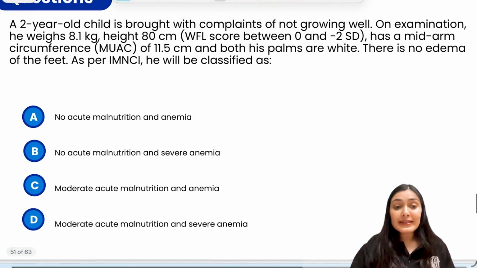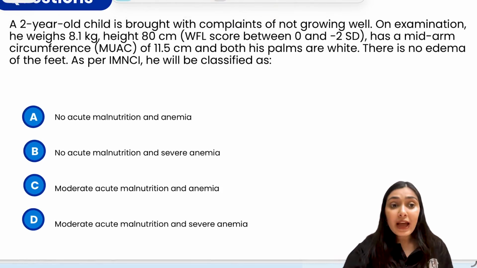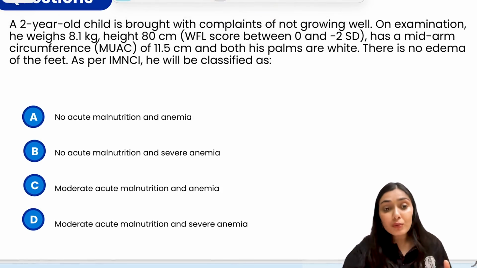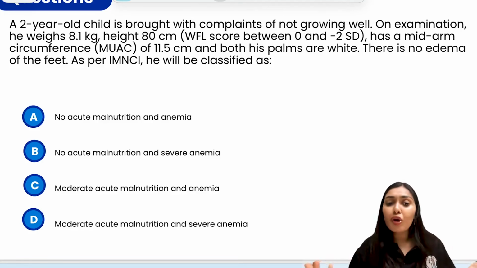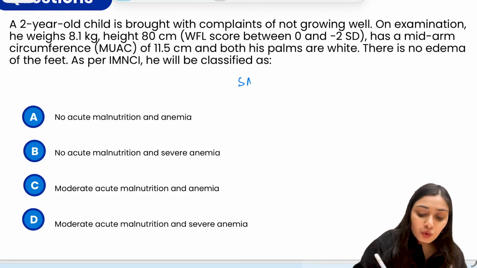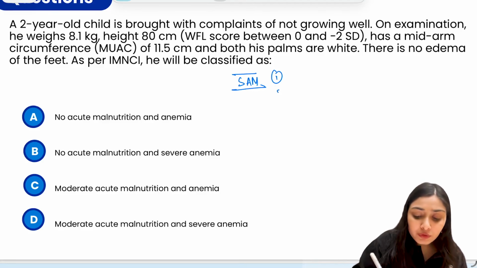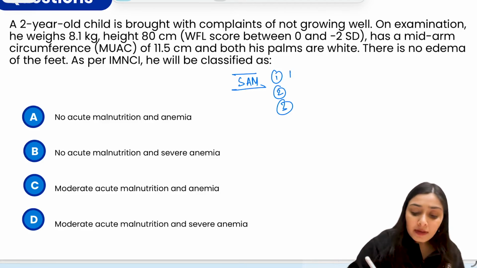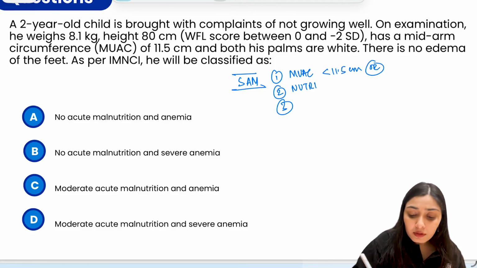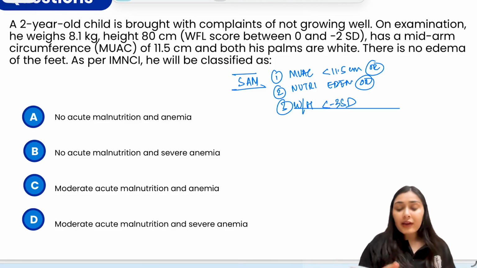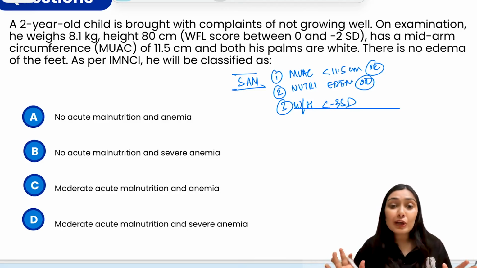If you look at the IMNCI classification, then we have something known as SAM, that is severe acute malnutrition. We have MAM, that is moderate acute malnutrition. Then you have no acute malnutrition or normal nutrition. So SAM criteria you all understand. We need any one of the three, right? Either MUAC less than 11.5, or nutritional edema, or weight for height less than -3 standard deviation. So here none of these criteria is met. So this child is definitely not SAM.